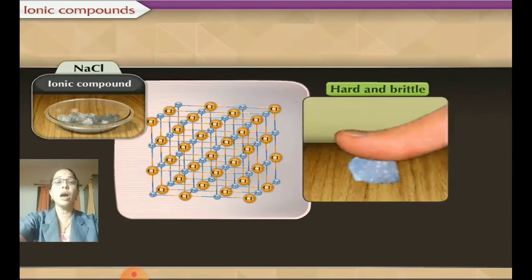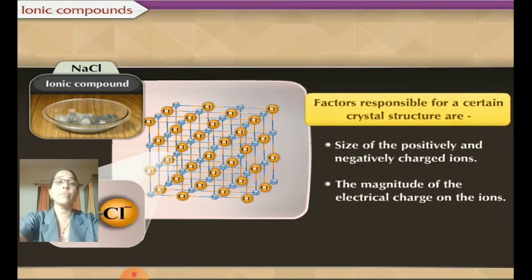Ionic compounds are hard and they are brittle. You can just press them with the help of a finger. You need not take a hammer and strike it for breaking them. They can be easily formed into powder with your finger or thumb.